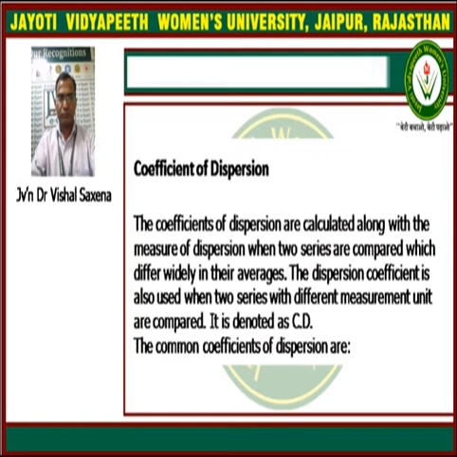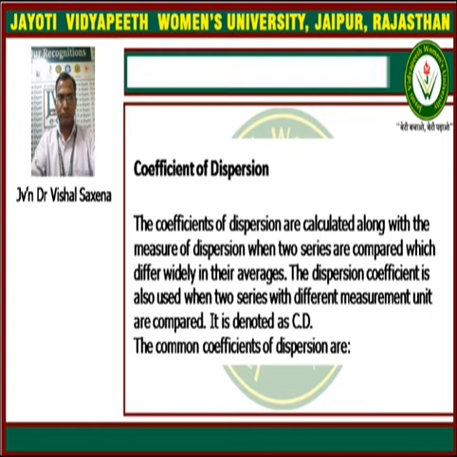Next is the coefficient of dispersion. The coefficients of dispersion are calculated along with the measures of dispersion. When two series are compared which differ widely in their averages, the coefficient of dispersion can be used as a measure to compare them.